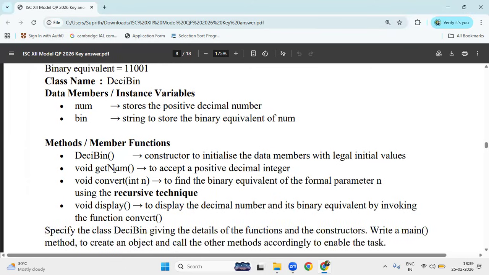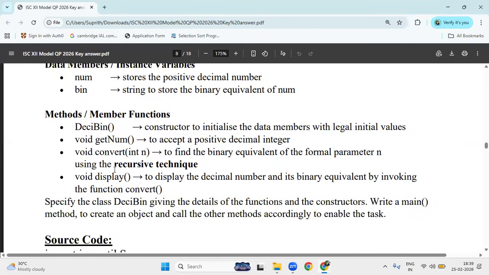Next, getnum. Here in this method, we can accept the decimal number, and you have to check it should be the decimal number. It should not be the negative number. Okay, next. And next method is convert. This is the method you have to write.